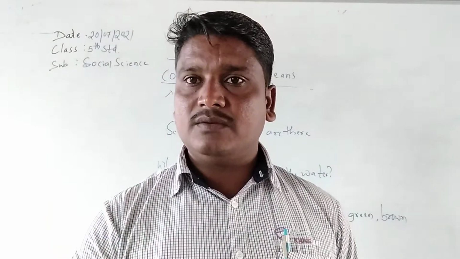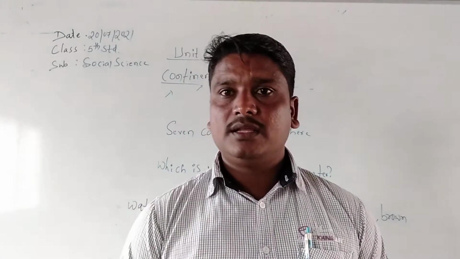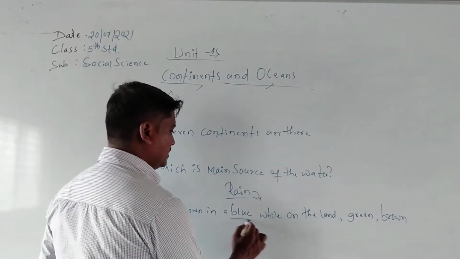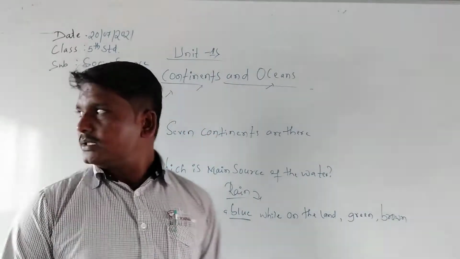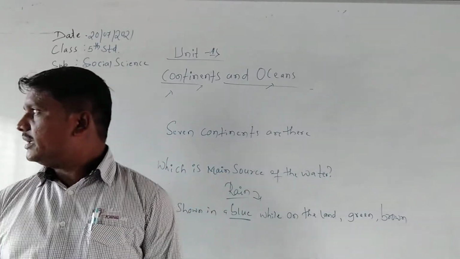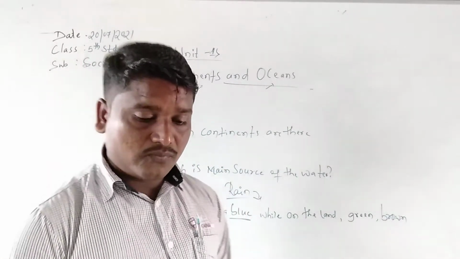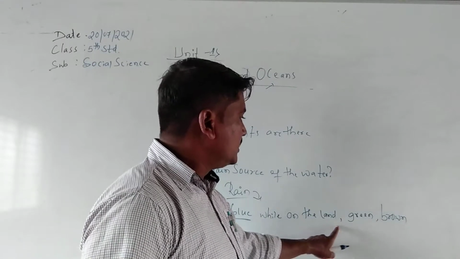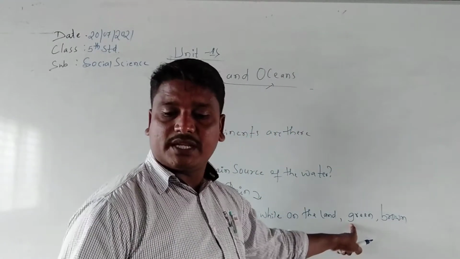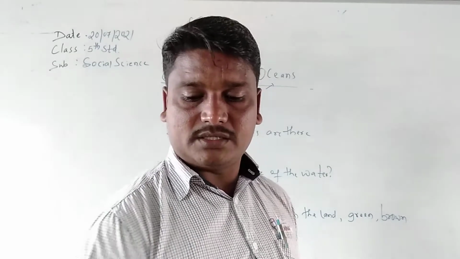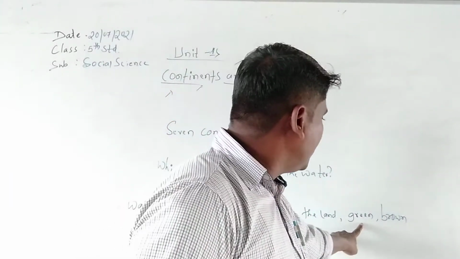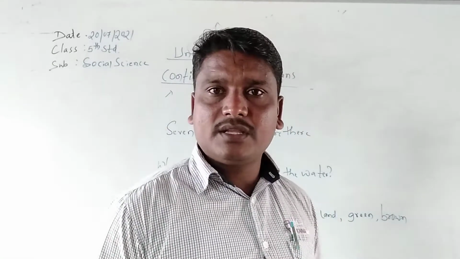When we get the water by the rain, the color is blue. After that, while on the land, the water changes the color, but green or brown.